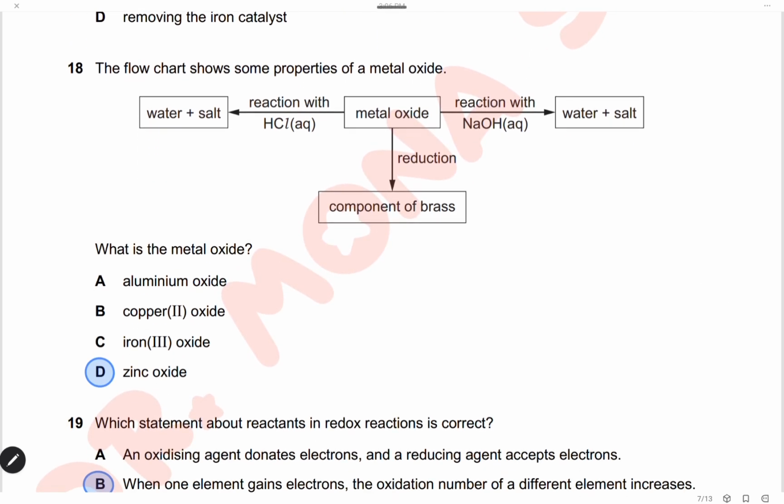The flow chart shows some properties of a metal oxide. This metal oxide reacts with sodium hydroxide to give salt and water. That means it can neutralize sodium hydroxide, and it reacts with HCl, also an acid, to produce salt and water. That means this metal oxide can neutralize acid and alkali. It is an amphoteric oxide. By reduction, the metal oxide will give the metal, and this metal is a component of brass. Brass contains copper and zinc, and of course zinc will form the amphoteric metal oxide. So the metal oxide is zinc oxide, and the answer is D.